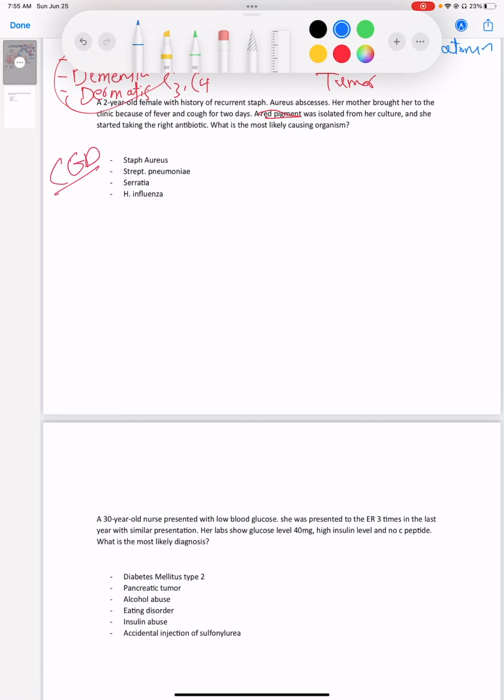Let's review that pretty fast. We need to review the respiratory burst. Okay, so in the respiratory burst, we have oxygen. Oxygen converts to superoxide, and superoxide converts to H2O2, or hydrogen peroxide. From oxygen to superoxide, we have the NADPH oxidase enzyme. Then from superoxide to H2O2, we have superoxide dismutase.